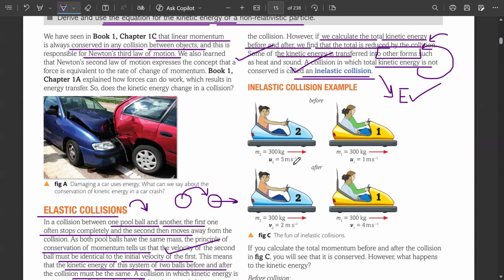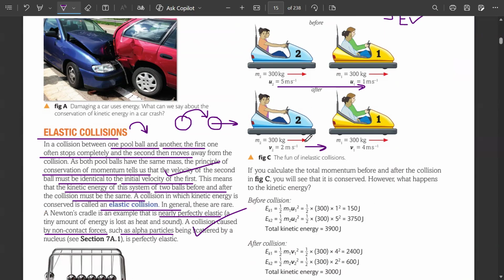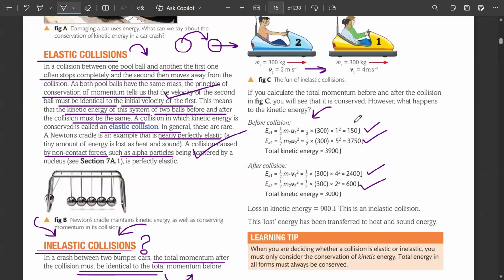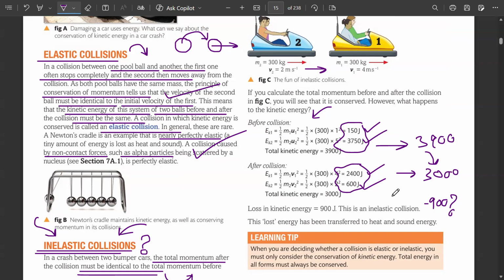For example, you can see that the velocity has changed. Over here the velocity has changed as well, and you can see now, if the velocity has changed, the total kinetic energy before and after is not the same. यहाँ पे भी if you see, before आपके पास क्या थी दोनों की, और आफ्टर आपके पास दोनों की क्या है. Before you had a total of 3900 joules and after you have 3000 joules. So yes, the kinetic energy has decreased. तो बाकी की, where is the rest of the 900 joules? Some of it might have been transferred.